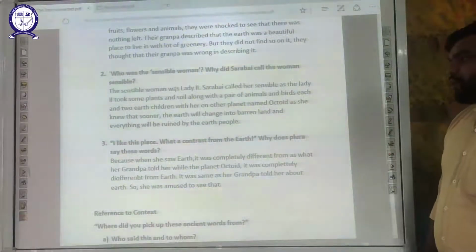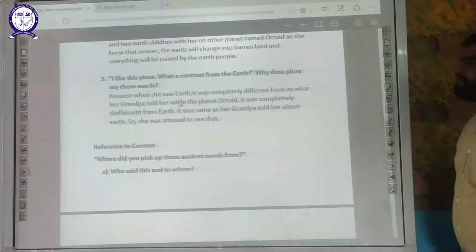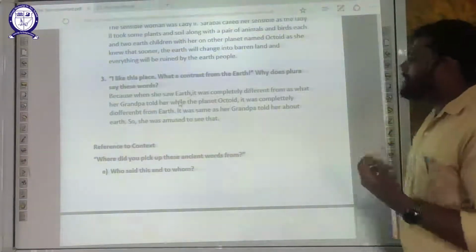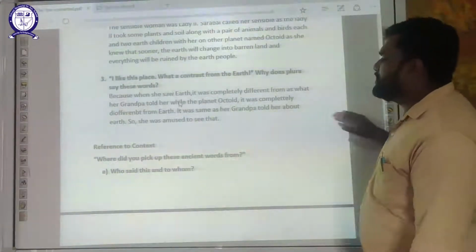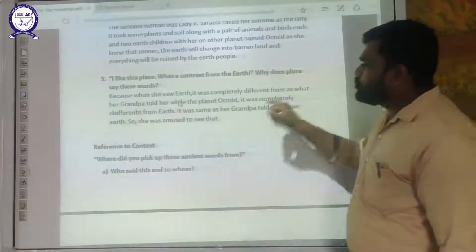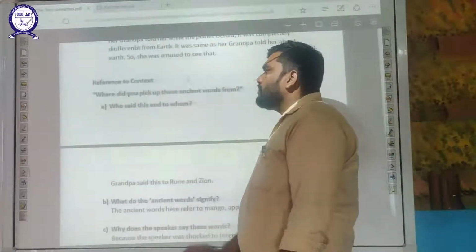"I like this place. What a contrast from the earth." Why does Plura say these words? Because when she saw Earth, it was completely different from what her grandpa told her, while the planet Octoid was the same as her grandpa told her about the Earth, so she was amused to see that. These two are spelling mistakes. Please remember this. Now moving on to reference to context.